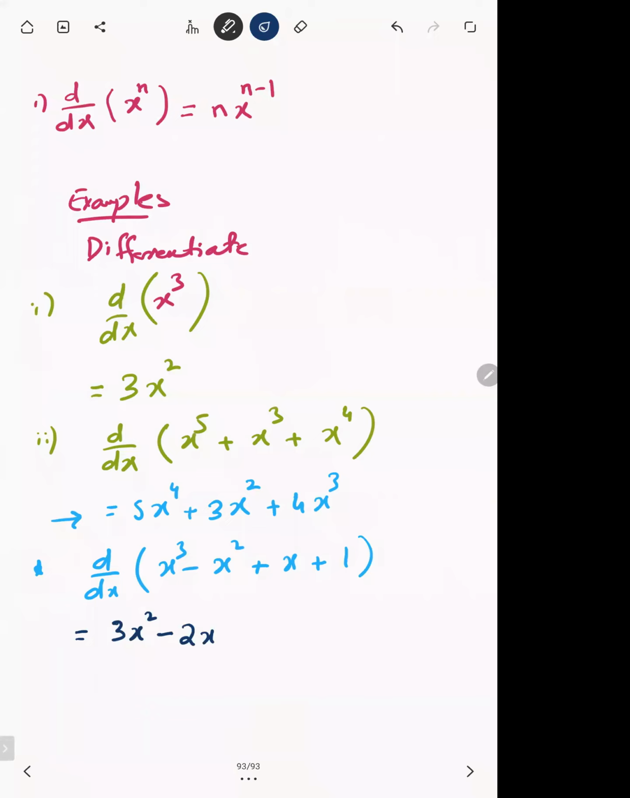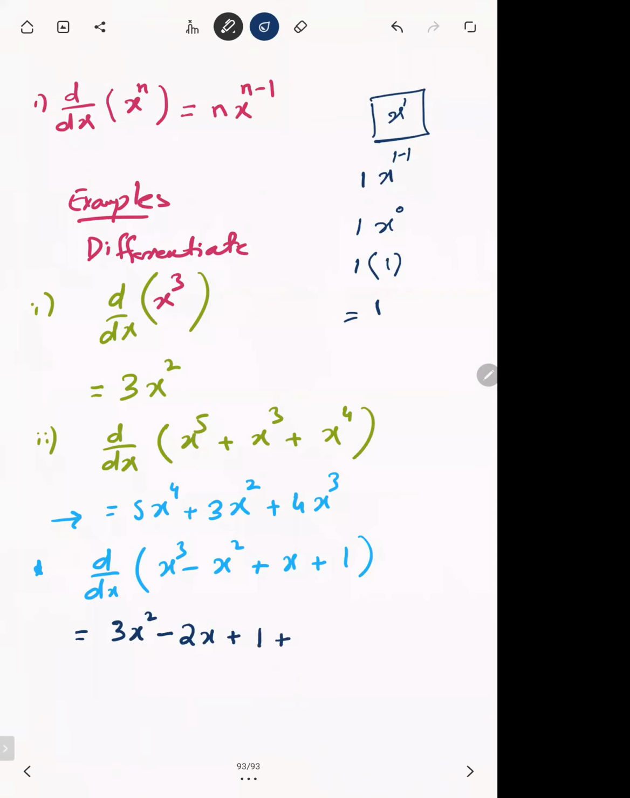Now what's the differentiation of x? If I differentiate x separately here, it has a power 1. So if I bring the power 1 here as the coefficient and subtract 1 from 1, so 1 minus 1, it will be x raised to power 0. So x raised to power 0 is 1, so the answer is 1. So it means the differentiation of x is 1.